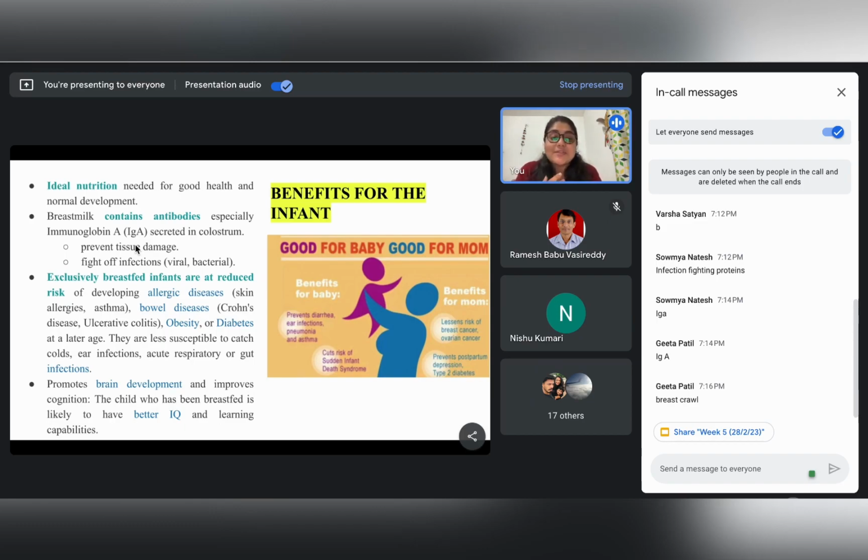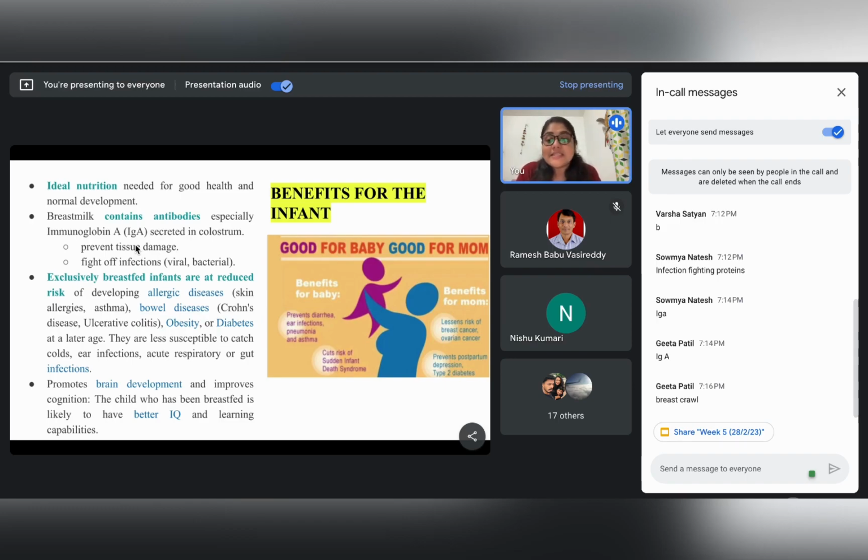Now, breast milk, as we have just discussed, also contains antibodies. The first milk given contains IgA antibodies. What IgA does is prevent tissue damage. IgA gives protection to all the mucus layers in our nose and skin, and because of that it gives us an ability to prevent tissue damage. It also protects the baby from different kinds of viral and bacterial infections.